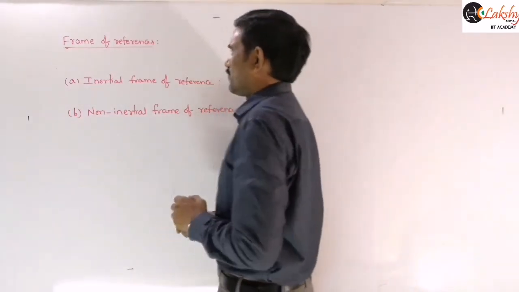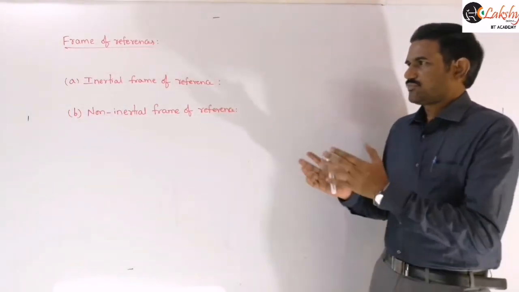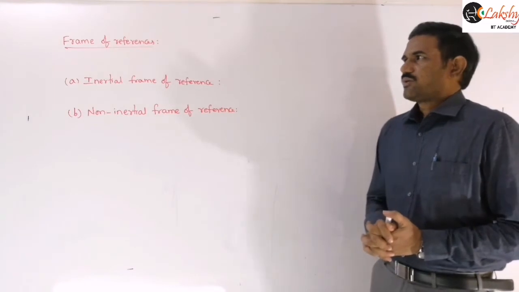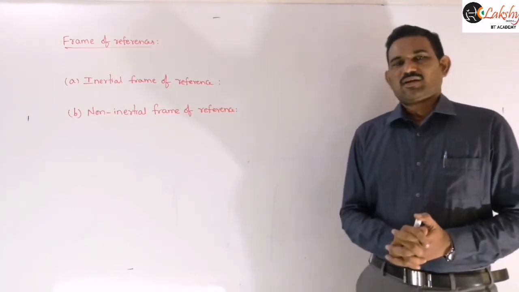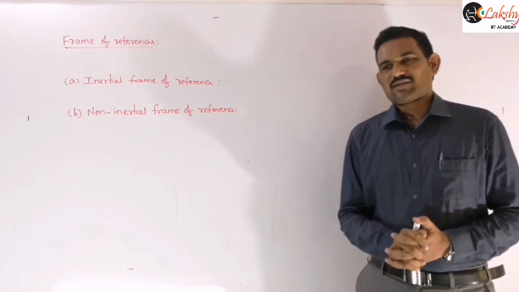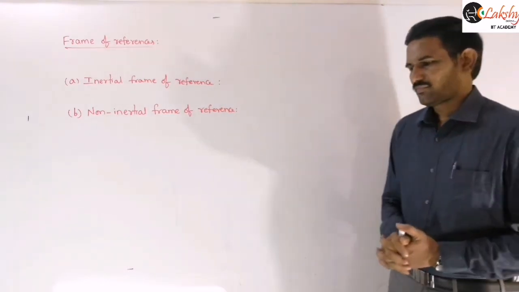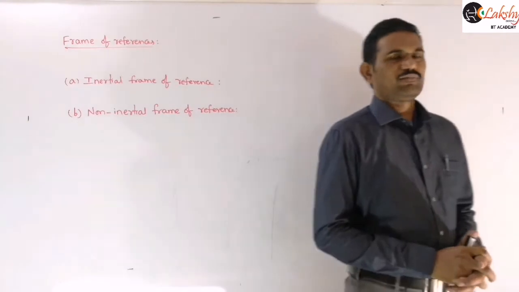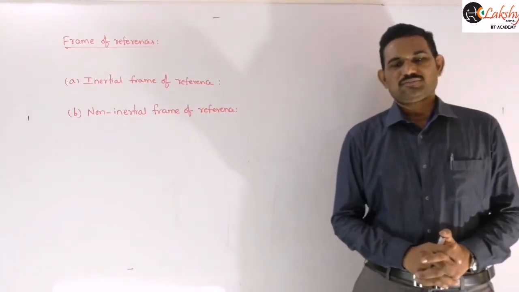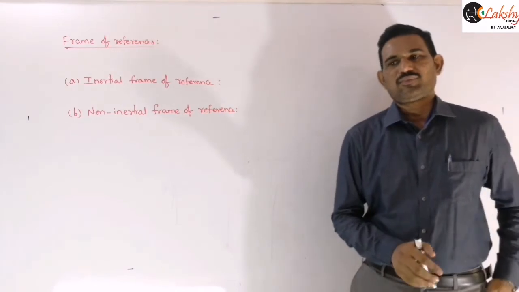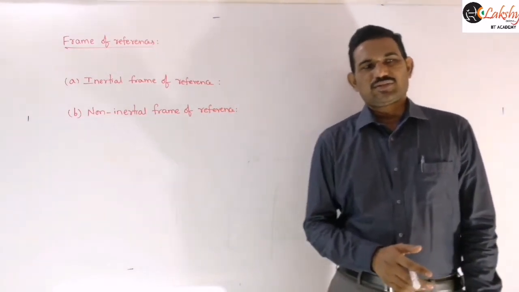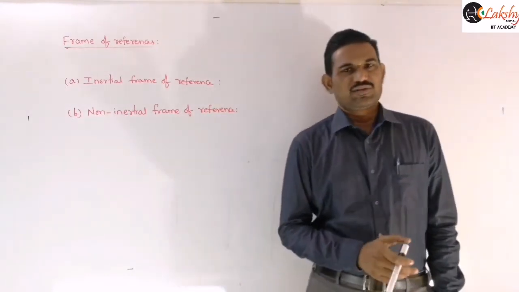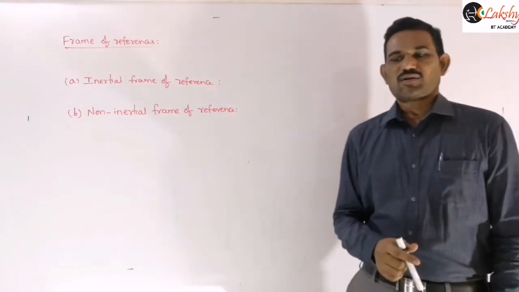So first, just write the frame of reference definition. After that we will define what is inertial and what is non-inertial frame of reference. So, frame of reference: it is a simple coordinate system which is used to define the position of a particle or an event that takes place in two-dimensional or three-dimensional space.